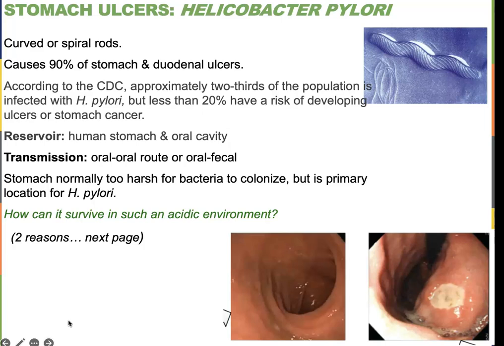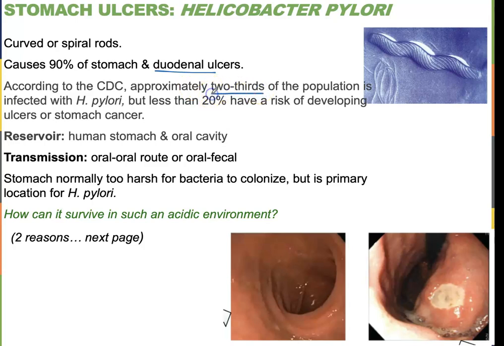Our next bacteria is going to be Helicobacter pylori, which is actually the same kind of shape as Campylobacter. It's a curly, curved rod with lots of flagella, and this guy is going to be the cause of most of our stomach ulcers. So you can see that's 90% of our stomach and duodenal ulcers. The duodenum, of course, is the first little section of the small intestine right after the stomach. And a lot of people have this.